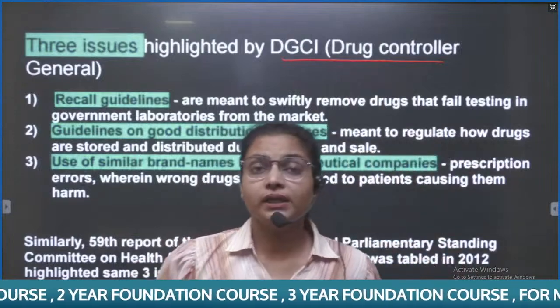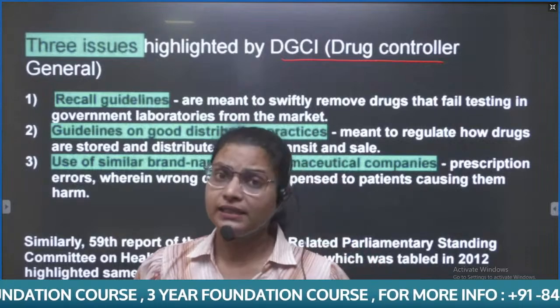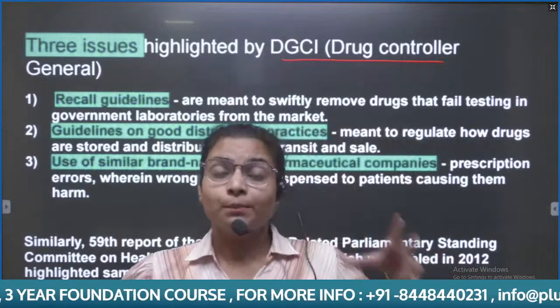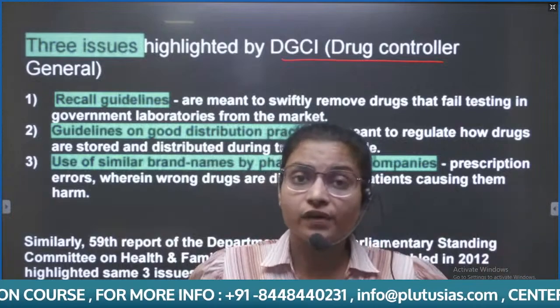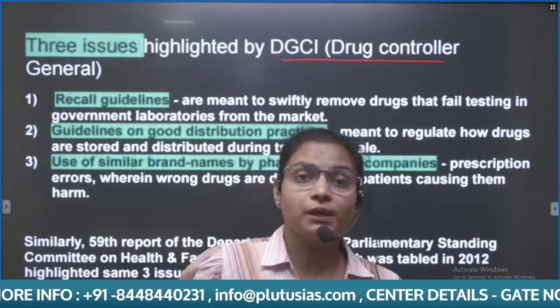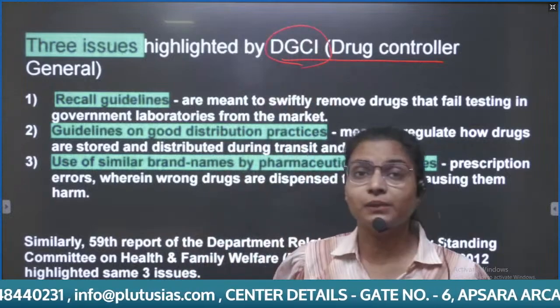It is a body under the Ministry of Health and Family Welfare, and it can be asked in the prelims under which ministry the particular body exists. These kinds of static things are asked factually in the prelims examination, so you need to remember this is under the Ministry of Health and Family Welfare.